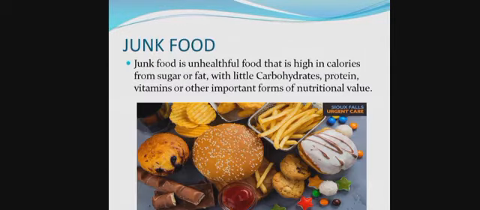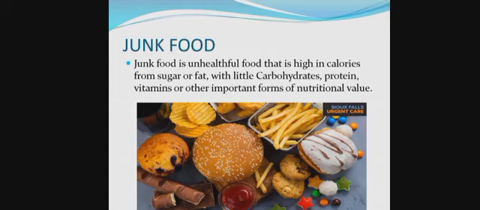Now, as we have discussed our 5 important or major nutrients, now we will discuss junk food. Junk food also contains nutrients, but in a very little amount. It means carbohydrates, fats, vitamins, proteins, all types of nutrients are present, but in a very low or minimum amount. And it is very unhealthy food.